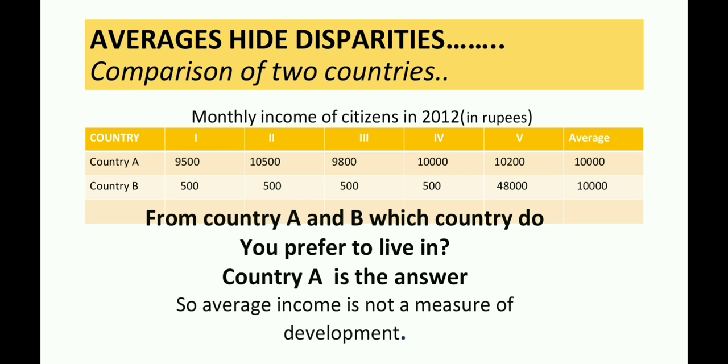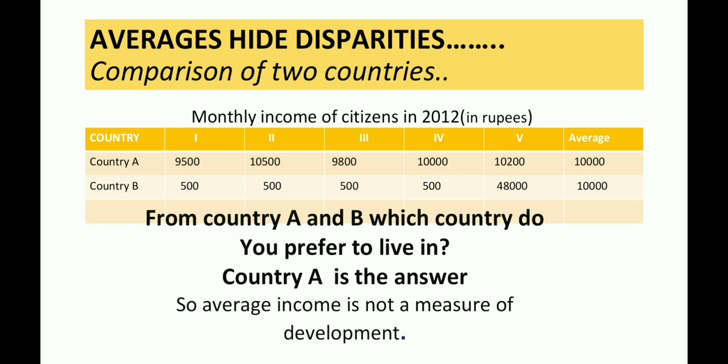In country A, the first citizen's income is 9,500, whereas in country B, his income is only 500. The second citizen of country A earns 10,500, whereas in country B, the second citizen's income is only 500. The income of the third citizen in country A is 9,800, whereas the third citizen's income in country B is